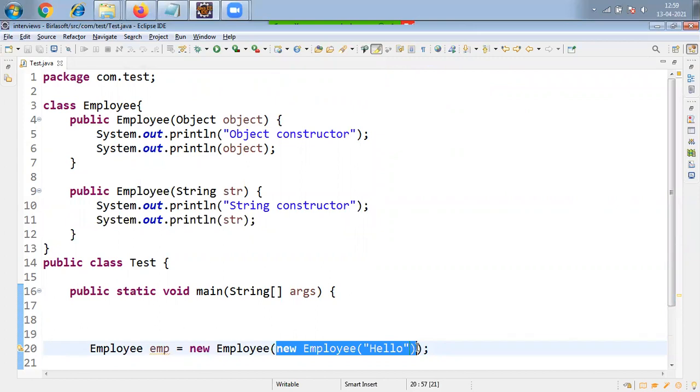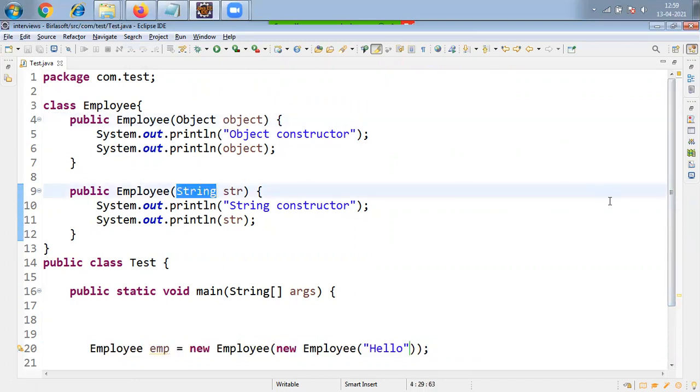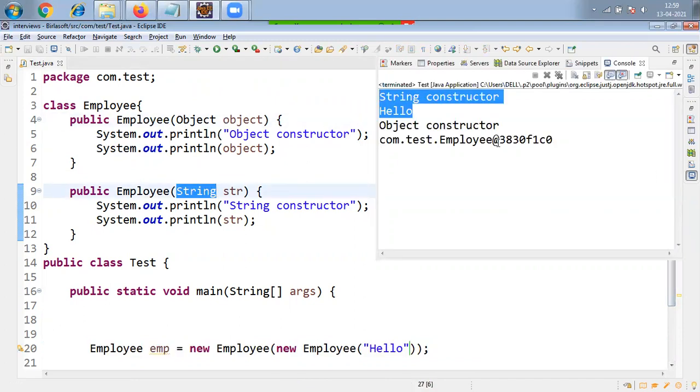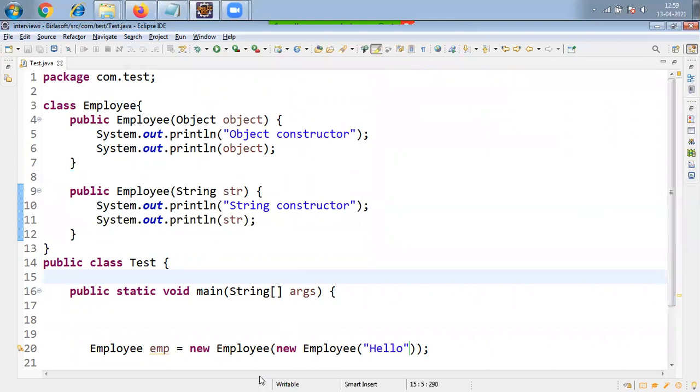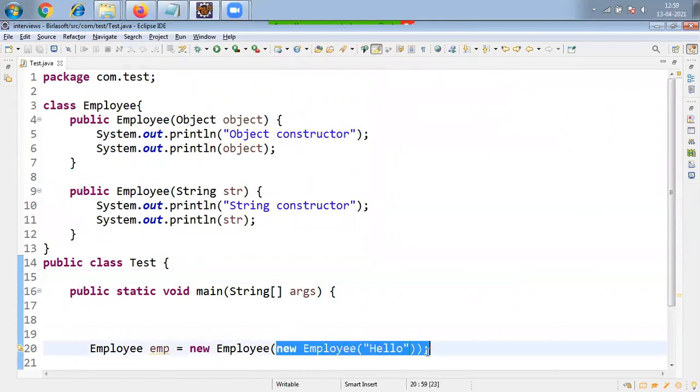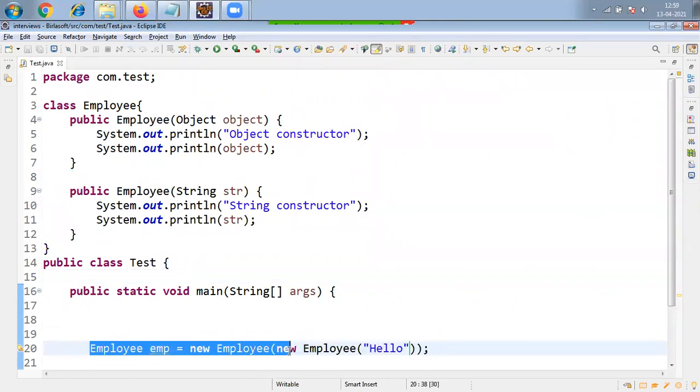After this object has been created, you pass that object, right? So now for the emp object, which argument are you passing? An Employee object. Now tell me, which constructor will be executed, Object type or String type? Now only the Object type will be executed. That's why the constructor executes two times: one String constructor for this one and one Object constructor for this object here.